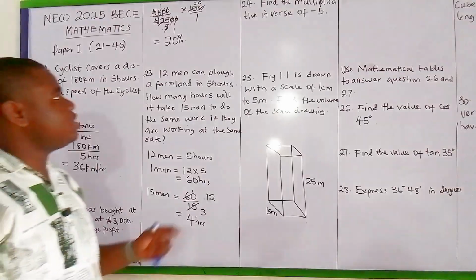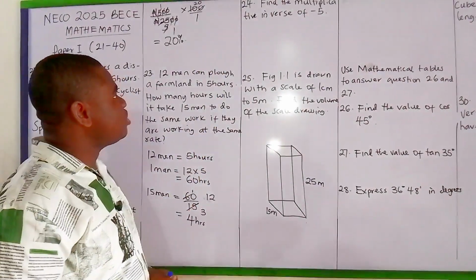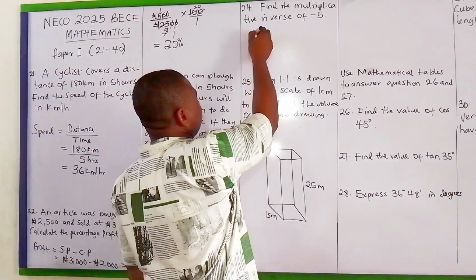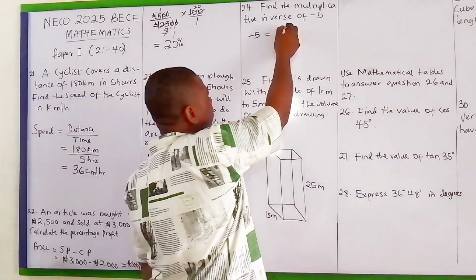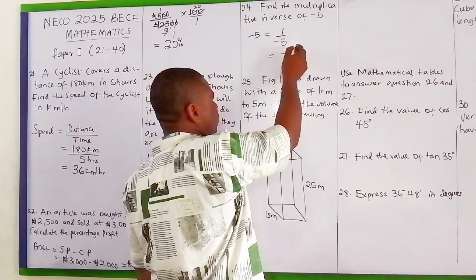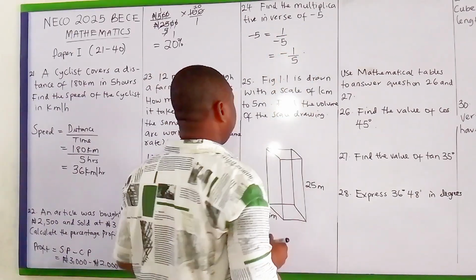Alright, so for 24, find the multiplicative inverse of minus 5. For minus 5, all we need to do is 1 over minus 5. Or you can write this as minus 1 over 5.